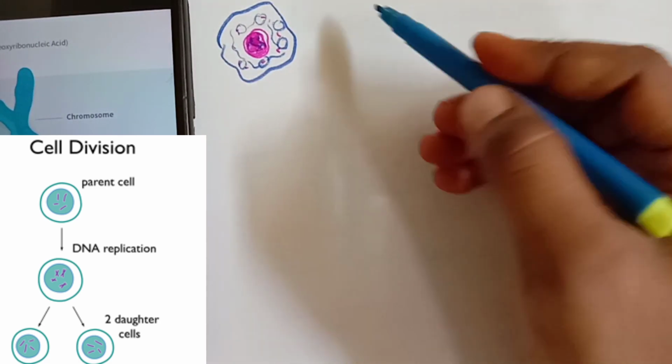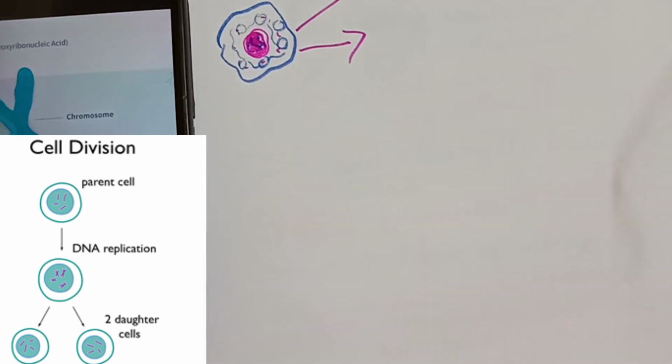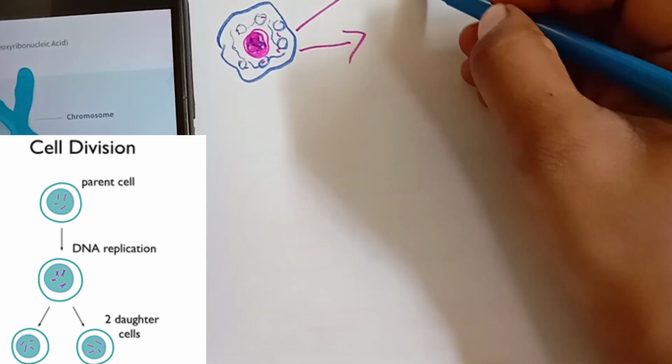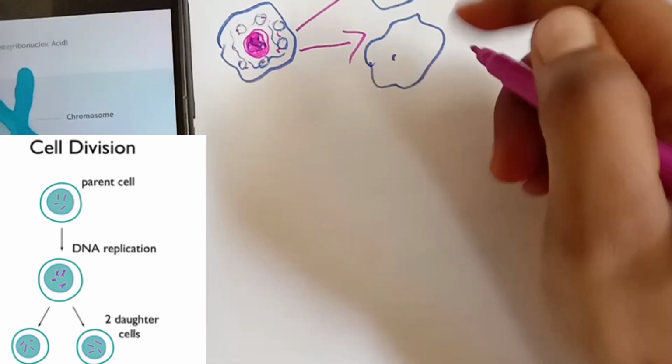It will make its own copy. As a result of this, what happened? This cell will form the two new cells.